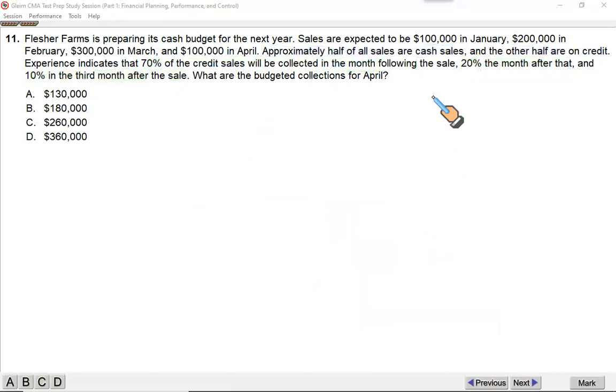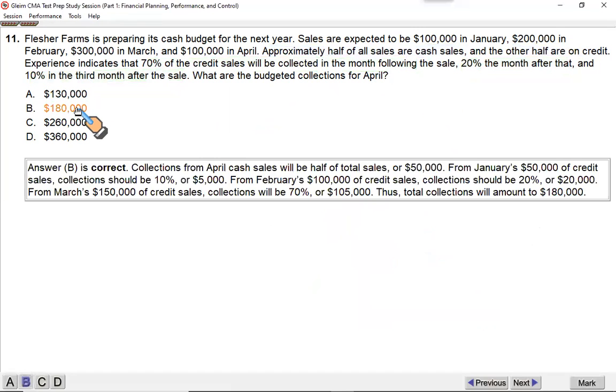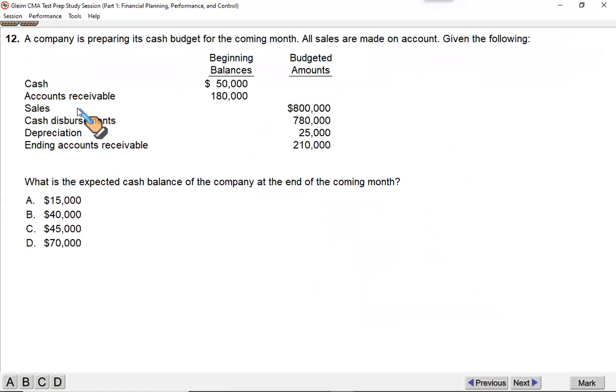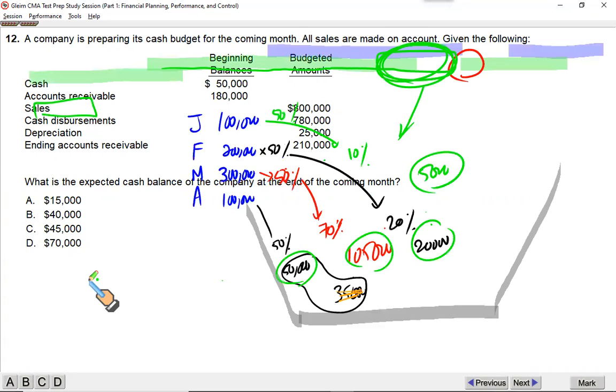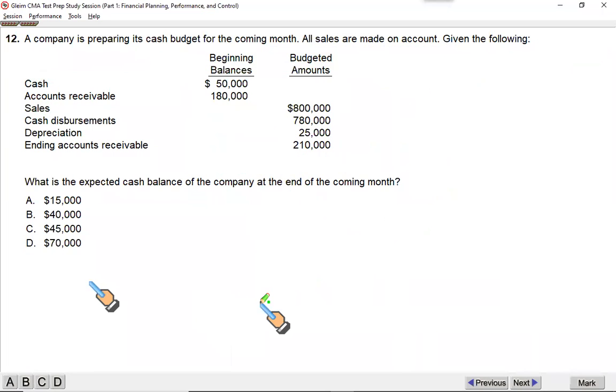Nonetheless, it proves my point. You have to read the information carefully. If you don't, you won't get the right answer. Now, this question is much different than the questions we have done previously. Very different question, requires a totally different approach to solve it.